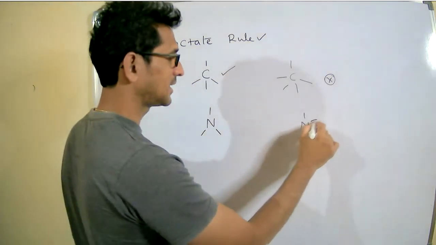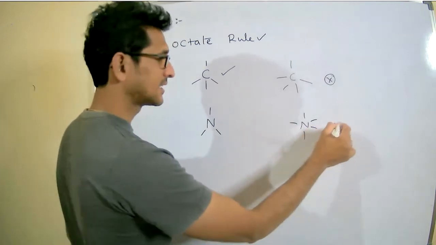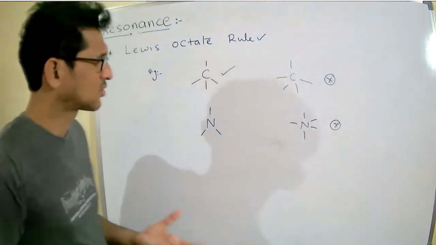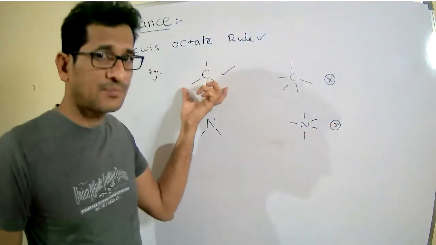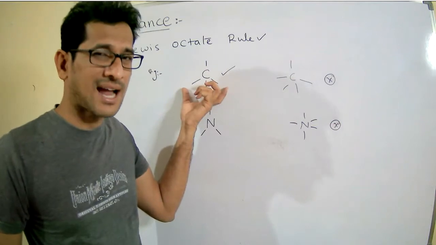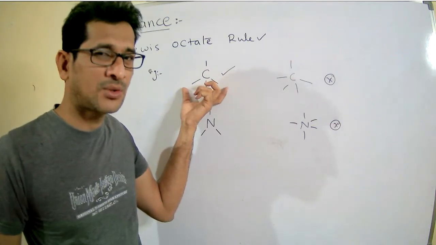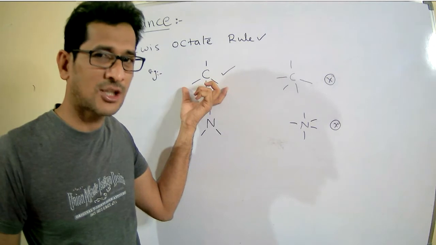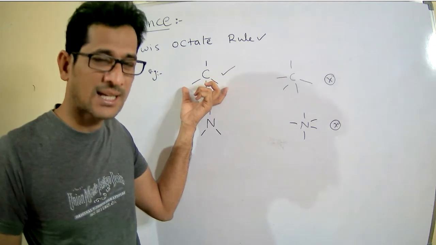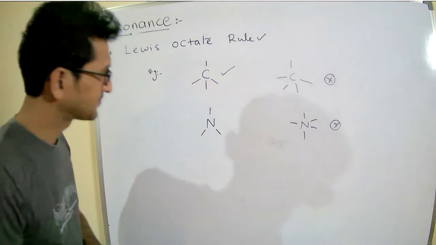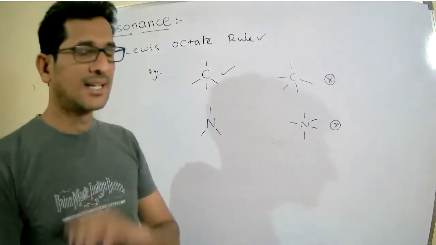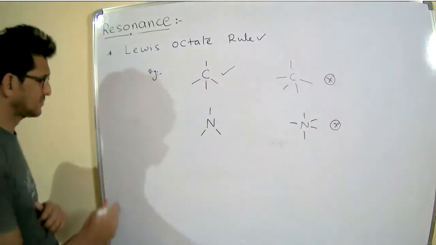It cannot be pentavalent. So we need to check whether each and every atom of the molecule satisfies the octet rule, meaning around it contains 8 electrons. Next.